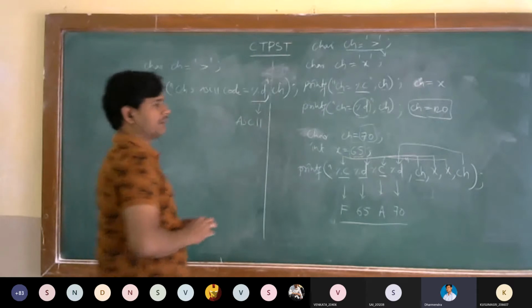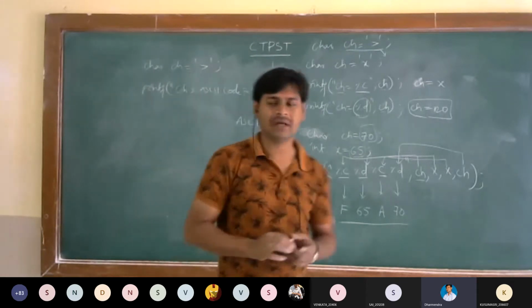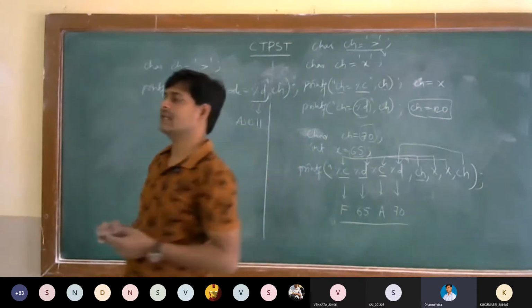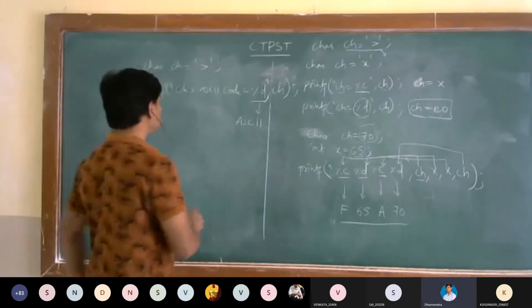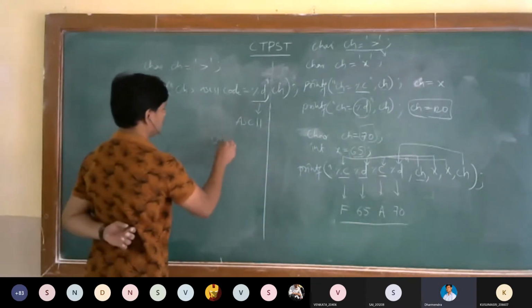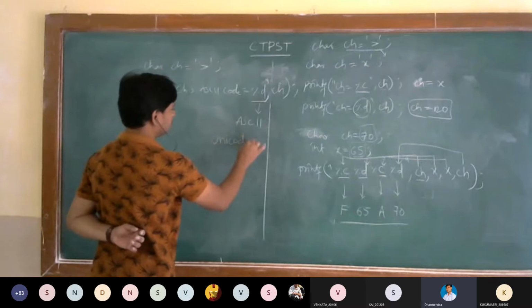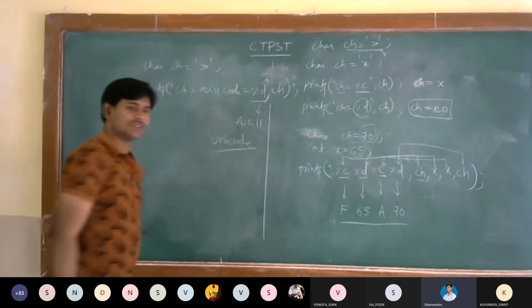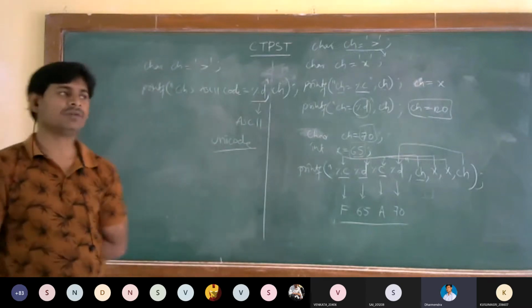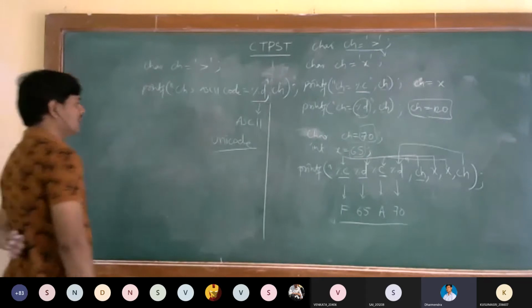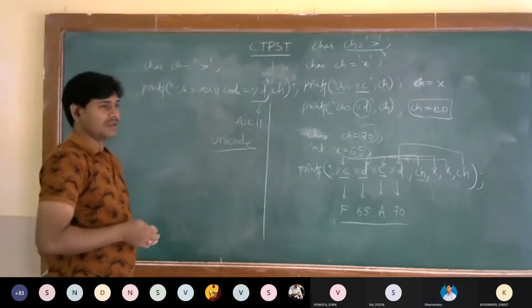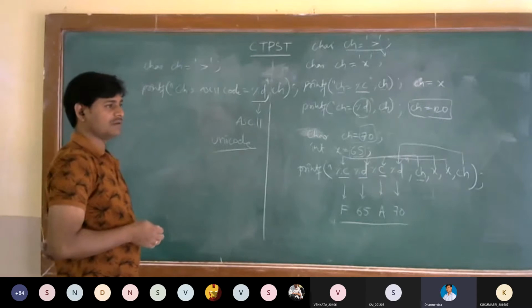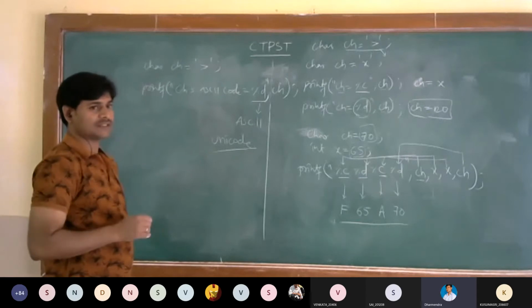Whereas in Java programming or Python programming, and other programming languages, they use a coding called Unicode. The Unicode system has added many other languages, not only English.